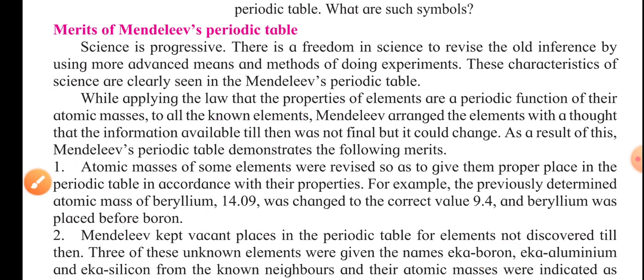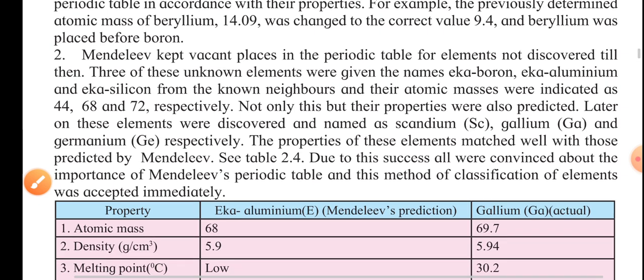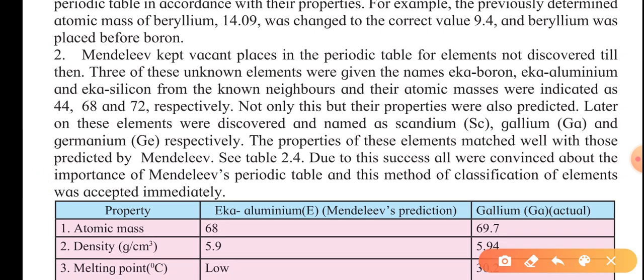These are a few beauties of Mendeleev's periodic table, and he knew that science is moving very fast. In the future there would be more discoveries about the elements, and we have to keep some spaces for them. So he basically left some gaps. That is what is told over here: Mendeleev kept vacant places in the periodic table for the elements not discovered till then.